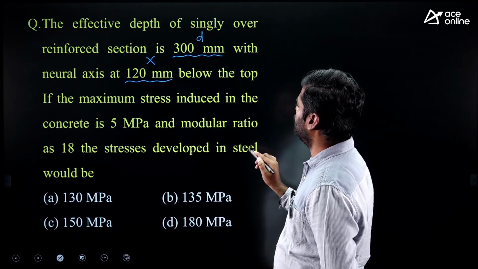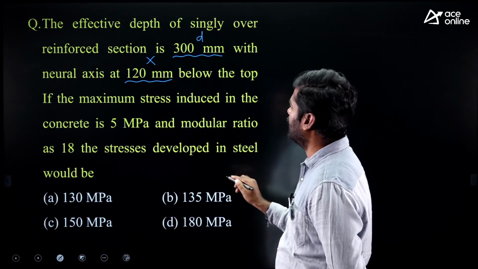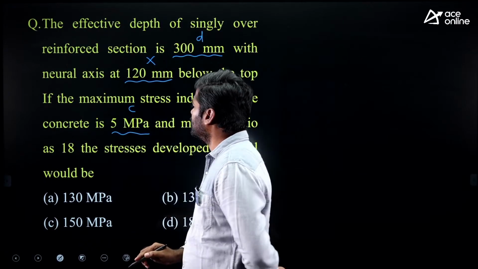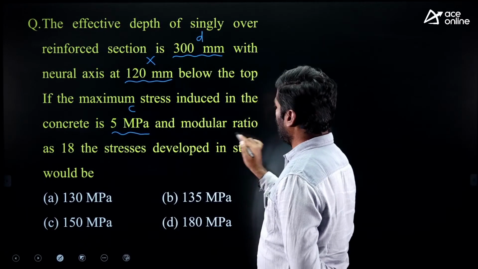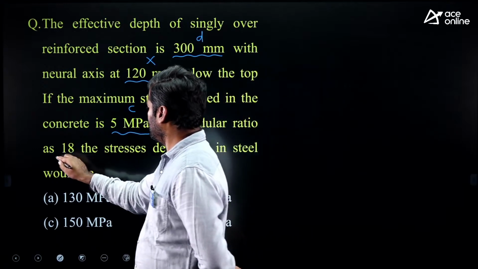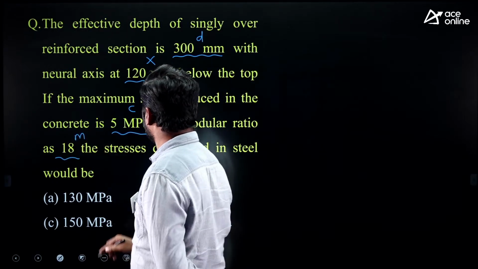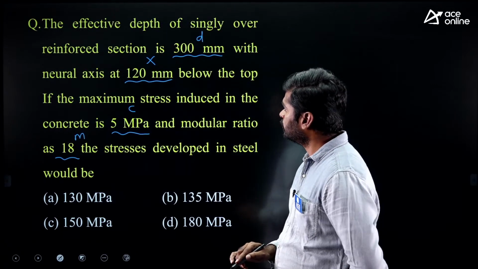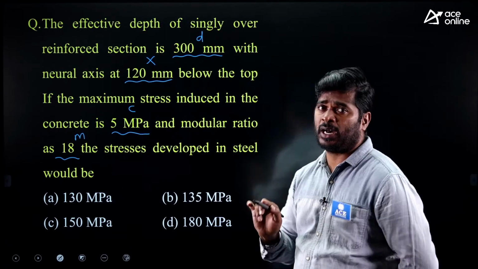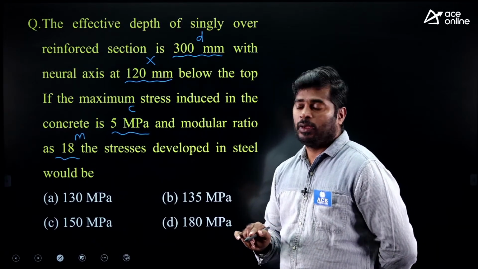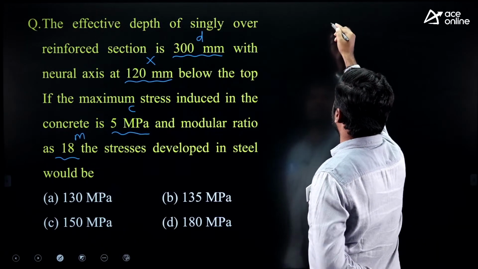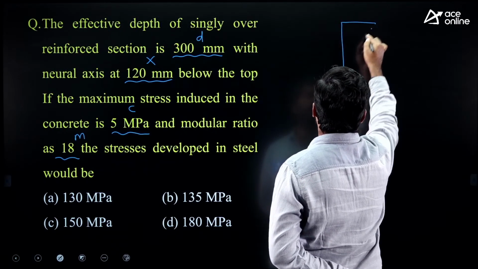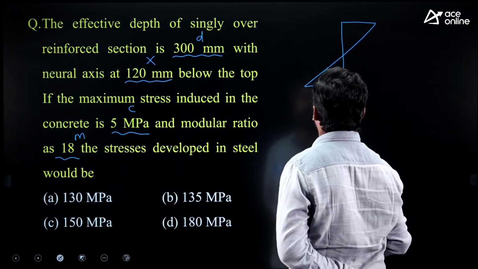If the maximum stress induced in the concrete is 5 megapascal and the modular ratio is 18, the stress developed in steel would be. My dear, how to tackle this type of question? Very simple, you can draw the stress diagram. Then you can easily simplify it.